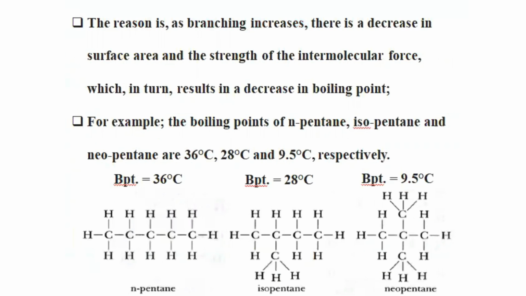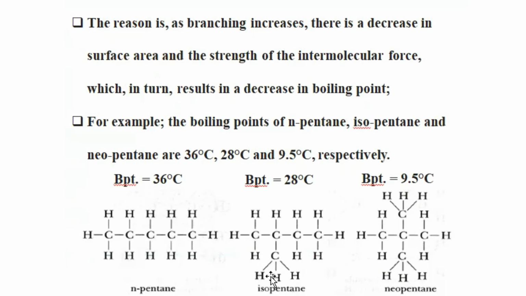The reason is that as branching increases, there is a decrease in surface area and the strength of the intermolecular force, which in turn results in a decrease in boiling point. For example, the boiling points of normal pentane, isopentane, and neopentane are 36 degrees Celsius, 28 degrees Celsius, and 9.5 degrees Celsius, respectively. This is the structure of normal pentane.